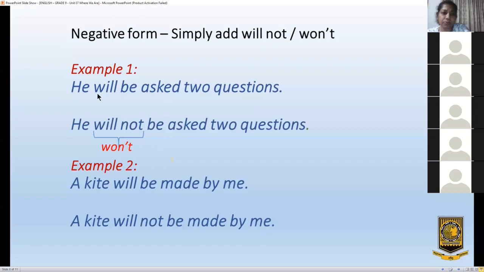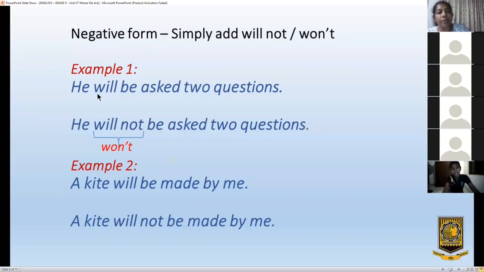Passive voice. Really? Passive voice. Yes. That is a passive voice sentence. He will be asked 2 questions.